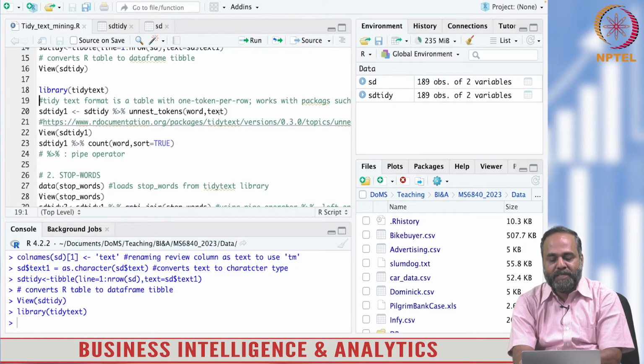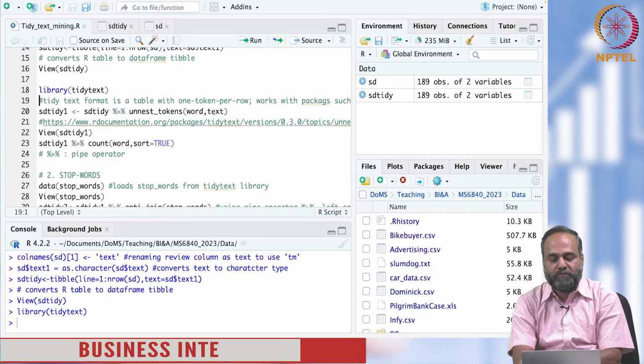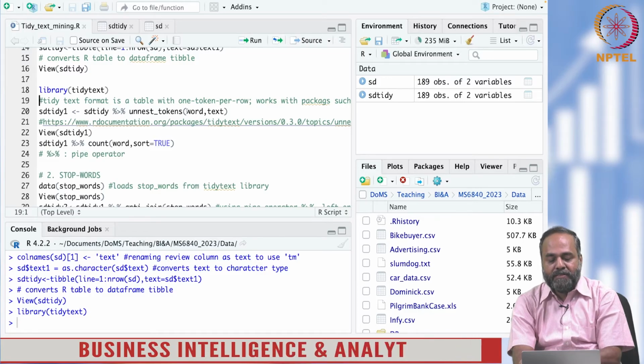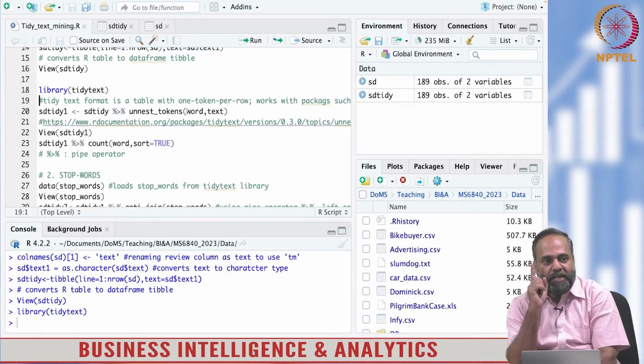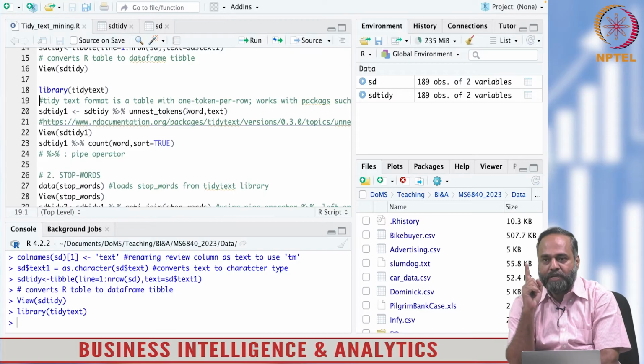So from the text column, the tidy text document will be unnested into tokens. We discussed tokenization, right? A document consists of tokens. Tokens can be words, punctuations, numbers and so on.